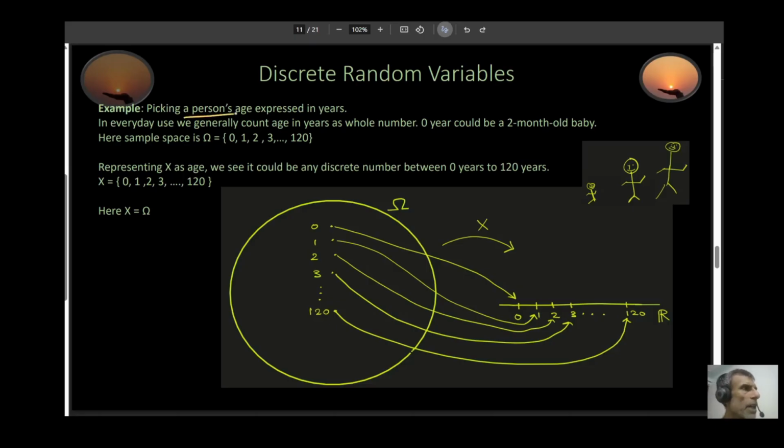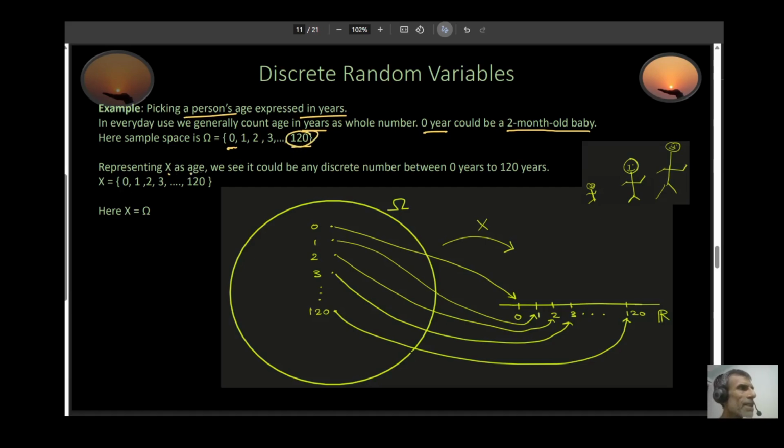Picking a person's age expressed in years. In everyday use, when we count somebody's age, generally we use years. So in this example, I'll be using age in years. Your sample space would be anywhere between 0 and 120. 0 could be, let's say you pick up a person on the street and that's a 2-month-old baby. You can say that's 0 years. 120, maybe there's a guy you just happen to come across, he's really old.